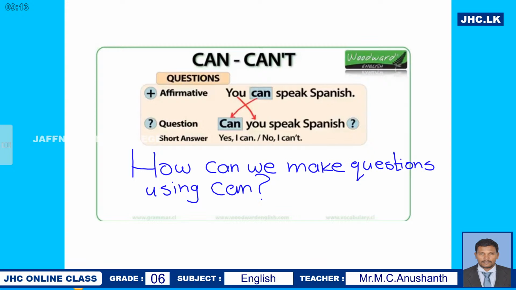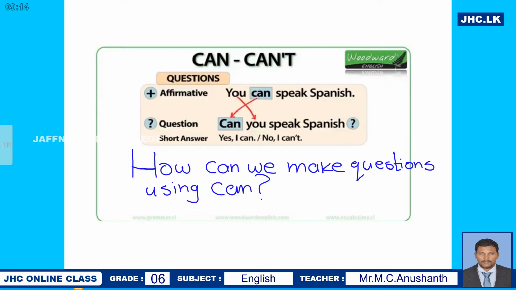To make a question, we change the order of the subject. Okay? So when you are making questions with can, we change the order of the subject. You see, in the affirmative sentence, you say you can speak Spanish, but in the question form, you say, can you speak Spanish?